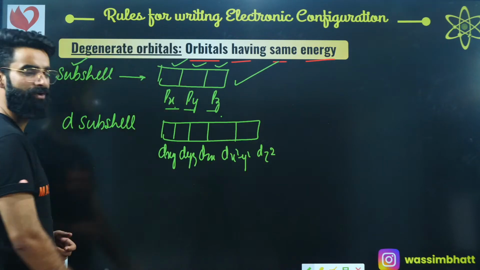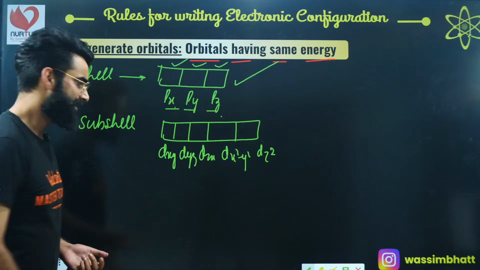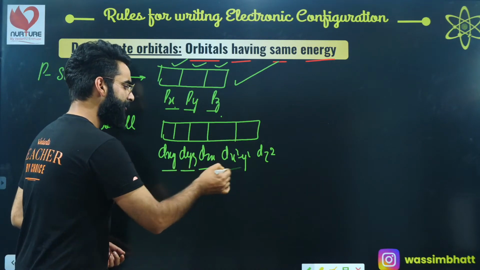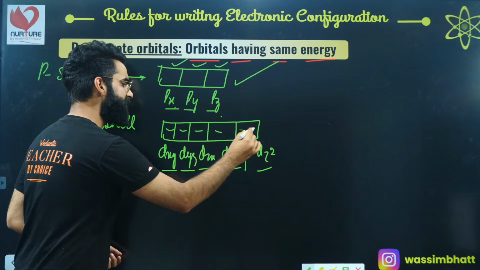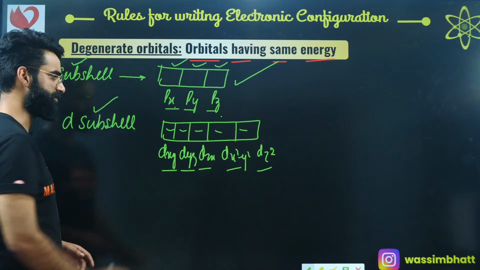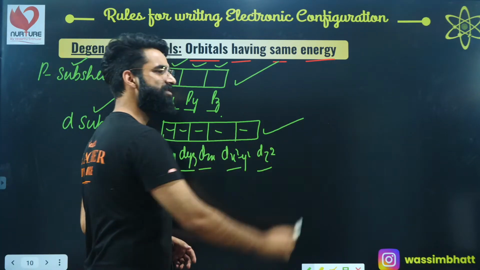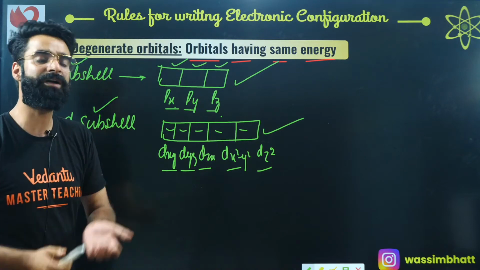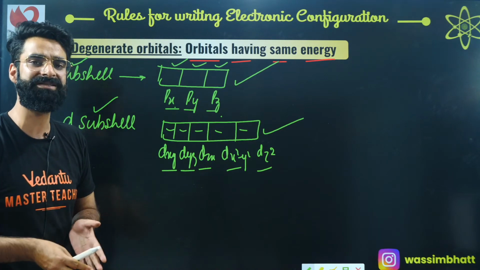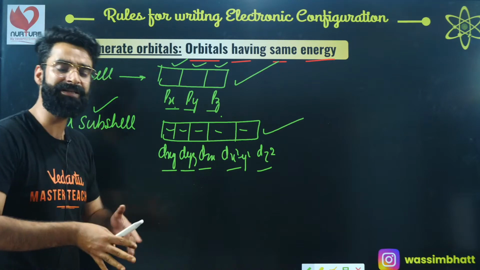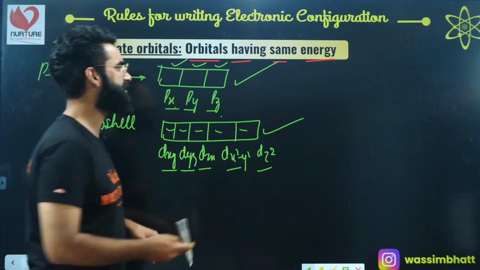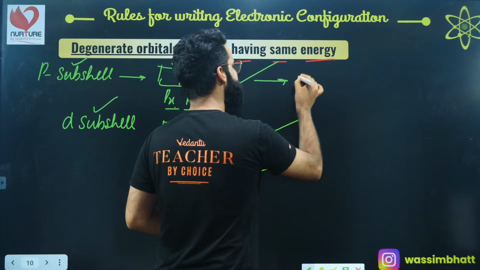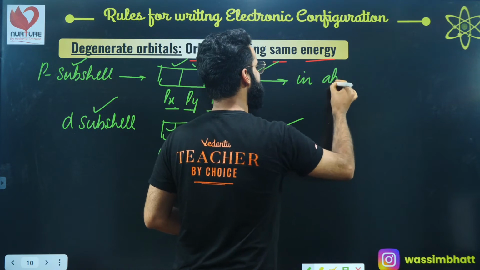These are the 5 orbitals of your d subshell. These 5 d orbitals will have the same energies, and they belong to the particular subshell. So I'll again call them degenerate orbitals. So basically, what are degenerate orbitals? Degenerate orbitals are the orbitals of the same subshell which have the same energy in absence of an electric or magnetic field.